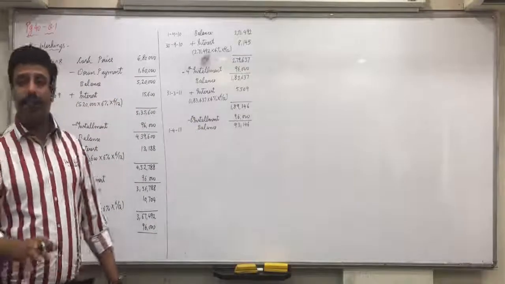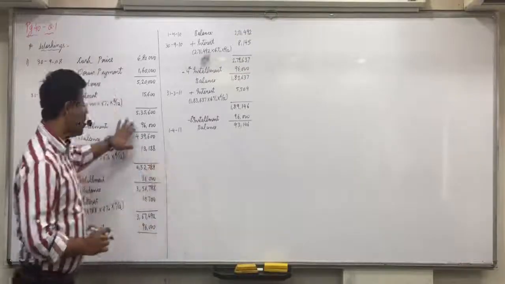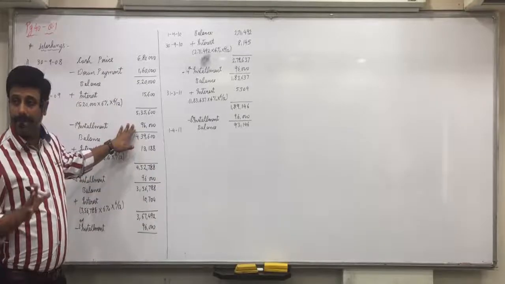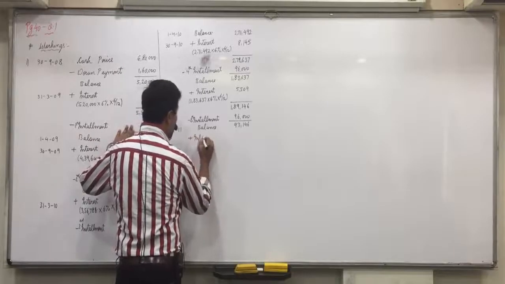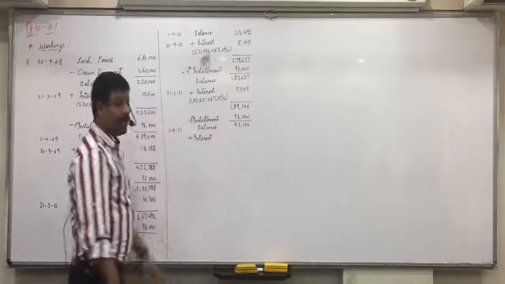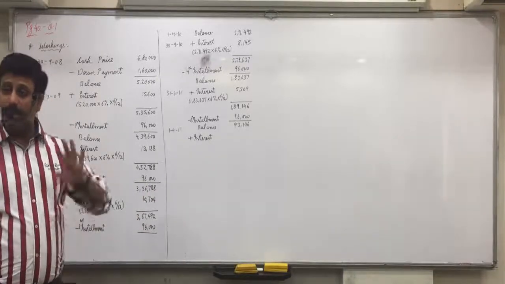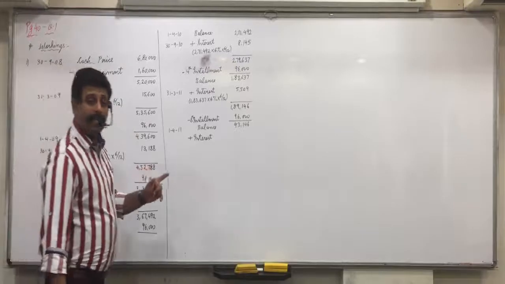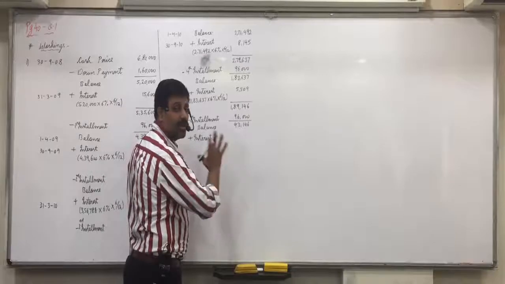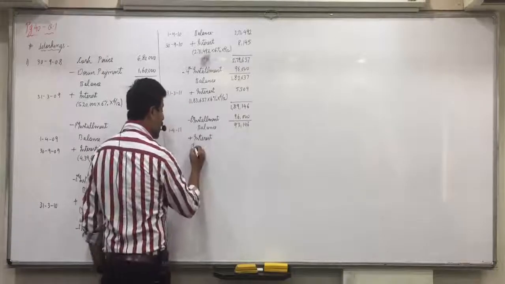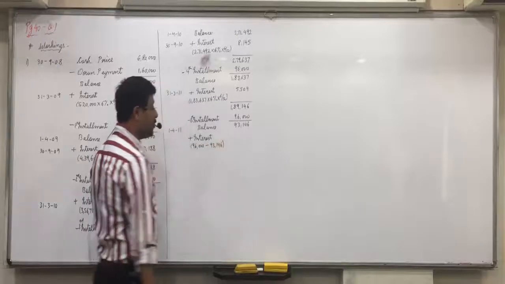Means after the last installment, should any balance remain? No. Here, when installment already includes interest, then only you have to do this. In the last installment, when you add interest, normally how do we count it? 93146 into 6% into 6 by 12, but don't count it in that manner. Finally, the amount should become 0. Means after adding interest, you must get 96,000 only. So you do 96,000 minus 93146. Remaining will be considered as interest.